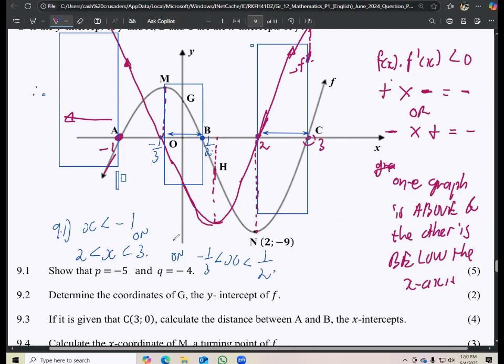So, okay, those are all the answers that you're supposed to get. So it's a mark for each. Mark for this one, mark for that one, and then mark for this one. But then the most important thing is you having to know how to interpret. So that was your 9.7. So we were looking for values whereby our f of x times f prime x is less than 0, which we then said means that one graph has to be above and the other has to be below the x-axis.